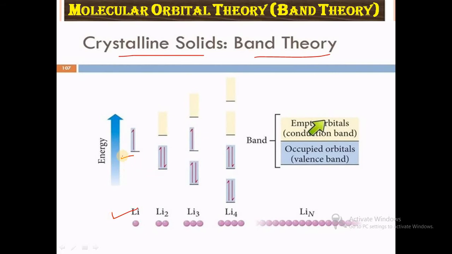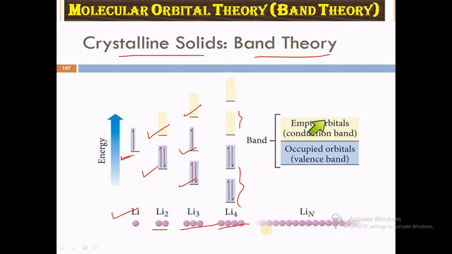So in 2s, there is only one electron. When two lithium atoms combine, the 2s1 orbitals combine, and we get a filled bonding orbital, but the anti-bonding is empty. When 3 lithium atoms combine, we get bonding, non-bonding and anti-bonding. When 4 lithium atoms combine, we get bonding and anti-bonding.